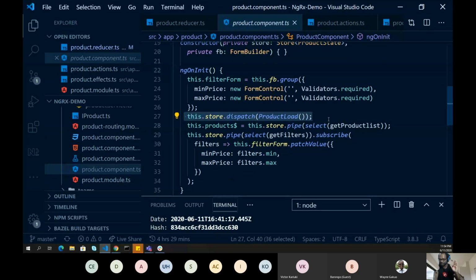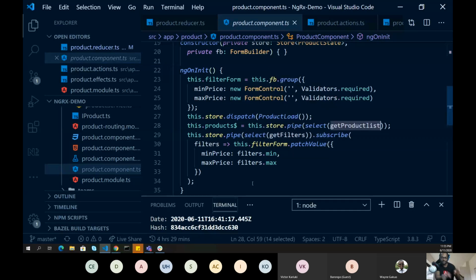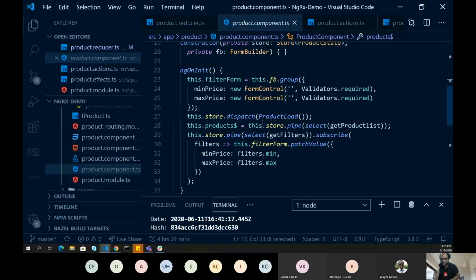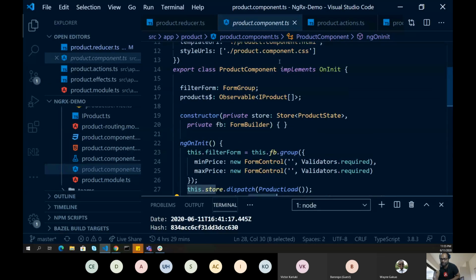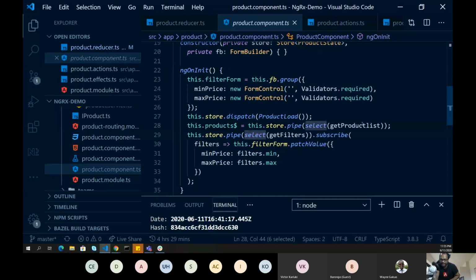So this is the first action which was raised, and then I'm selecting some information using my selector function which is written. Here you can see this.products is an observable. If you see this variable, it is nothing but an observable of product. Here I'm saying go to the store. Store is of course a service which we have injected here.